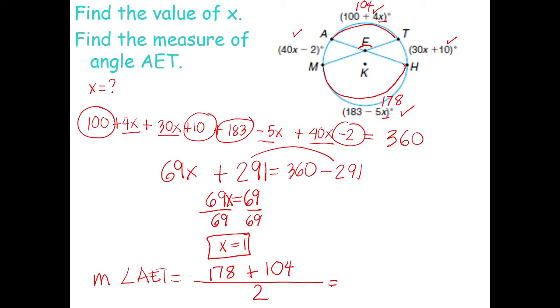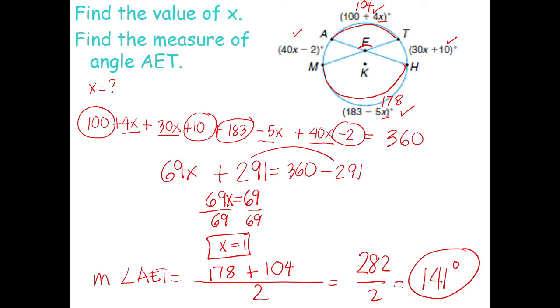How much is 178 plus 104? 282 divided by 2. Okay, the problem is now solved. So it's just a matter of analyzing and applying the concepts of circles.